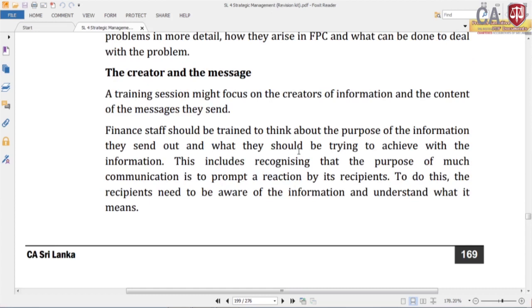A training session might focus on the creators of information and the content of the messages that they send. Now here you think about the sender, that means the party who creates the information, and then the next one is the content of the messages. Finance staff should be trained to think about the purpose of the information they send out and what they should be trying to achieve with the information.